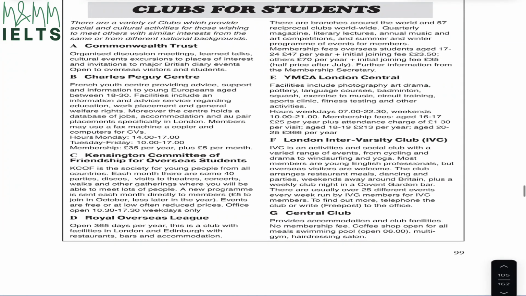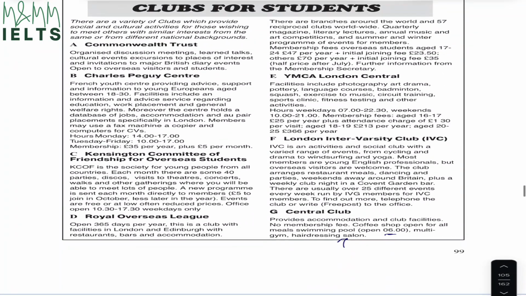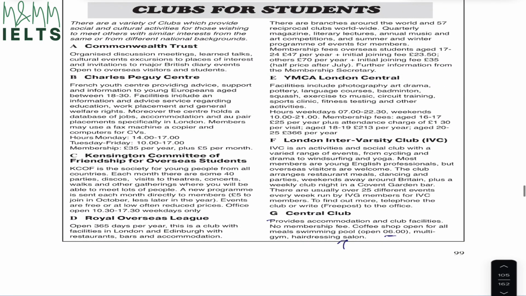If I look at G paragraph, it says, provides accommodation and club facilities, no membership fee, coffee shop open for all meals, swimming pool open at 6 a.m., multi-gym, hairdressing salon, and all that. So the swimming pool is open at 6 a.m., and the sentence was, you wish to go swimming at 7 a.m. every morning. That means to go swimming at 7 a.m. every morning, you need to contact the G club, which is Central Club.